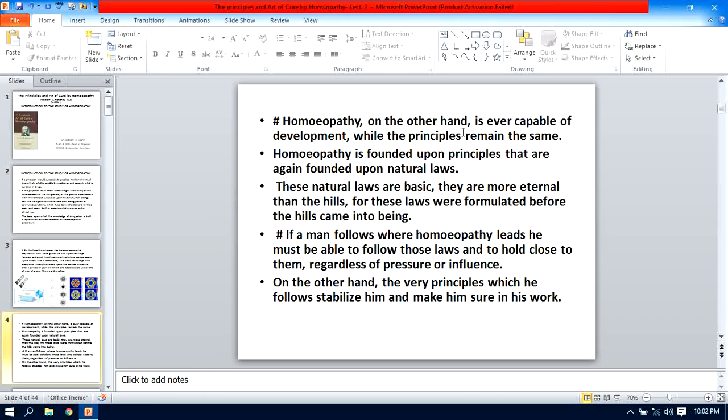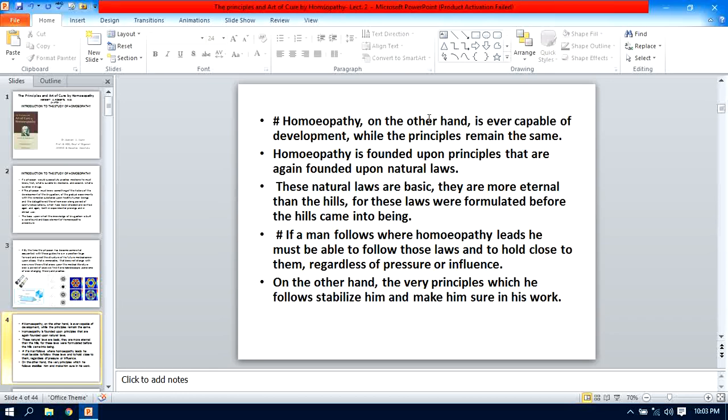Homeopathy, on the other hand, is ever capable of development while the principle remains the same. Yes, this does not mean that there is no further development or scope in homeopathy. In the previous lecture we learned that homeopathy has a lot of scope in the public health sector as well as in the treatment of incurable diseases, in the proving and reproving of new medicines, as well as proving on animals to the extent that they develop irreversible pathological changes.